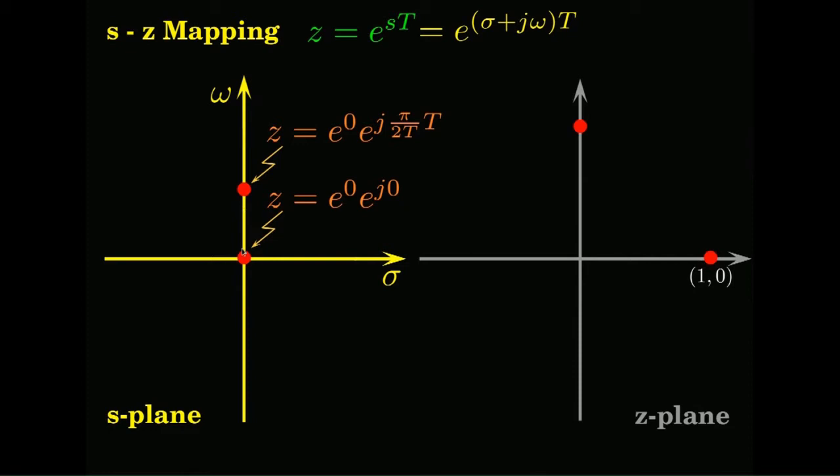Now, what happens to all the points in between? Where will they come? All these points I am pointing at by the arrow. You see sigma is 0, so the radius will be 1 only, and only the angle changes. Angle is increasing from 0 to pi by 2 in this case. So, you will see that all of them fall on part of a unit circle. Okay. It goes like that.